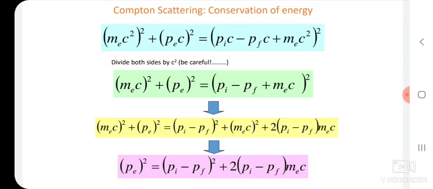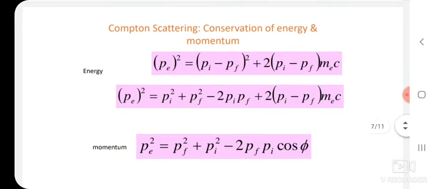Again, just see in both sides, the left hand side as well as the right hand side, one term is common, that is (mec) whole square. That is why we can cancel that mec square from both sides. If we cancel that, our equation becomes Pe square is equal to (Pi minus Pf) whole square plus 2 into (Pi minus Pf) into mec.